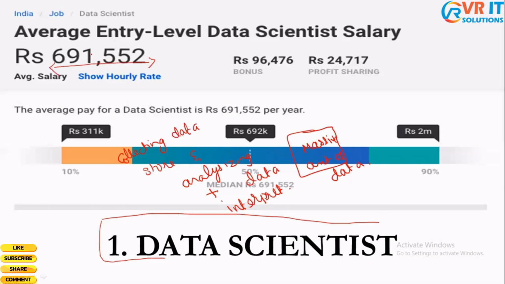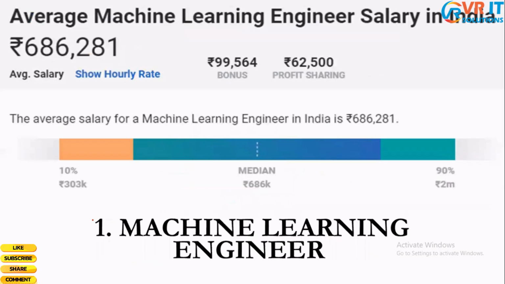And the last domain which I would explain is machine learning engineer. So, what is the task of a machine learning engineer? Let us try to understand this.